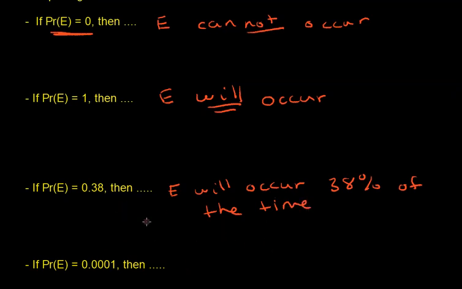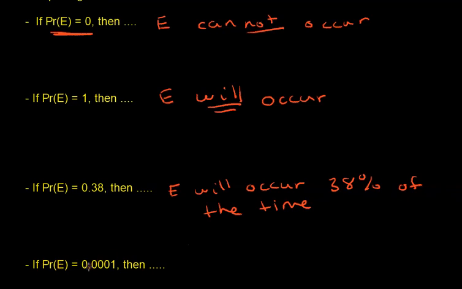Say E is flipping a coin and getting a head. Then this would be a weighted coin in that case. If the probability of getting a head is 38%, that would mean that getting a head will occur 38% of the time that you flip the coin.